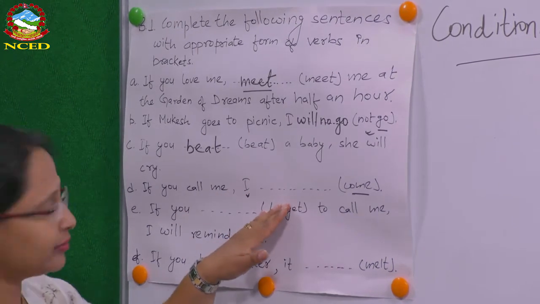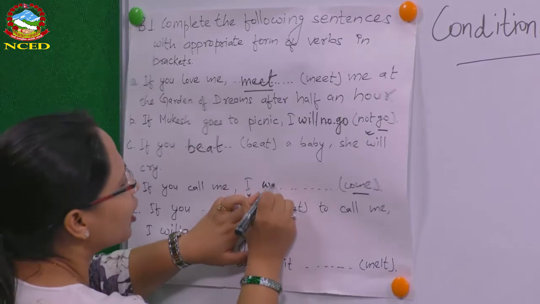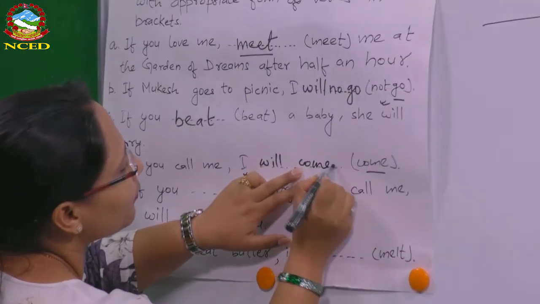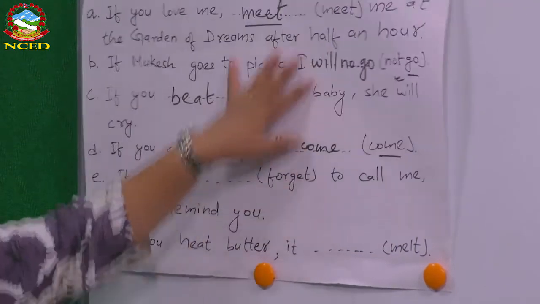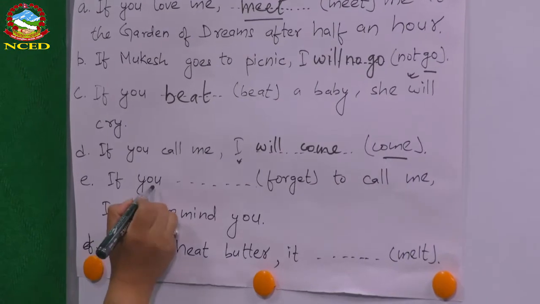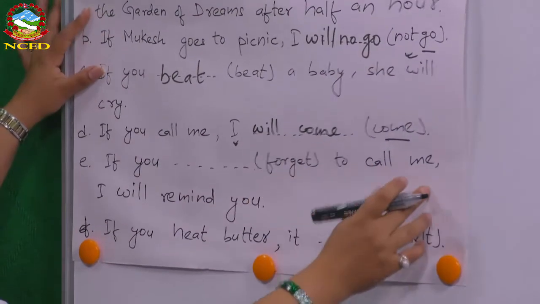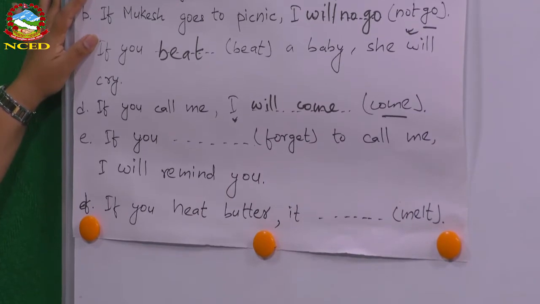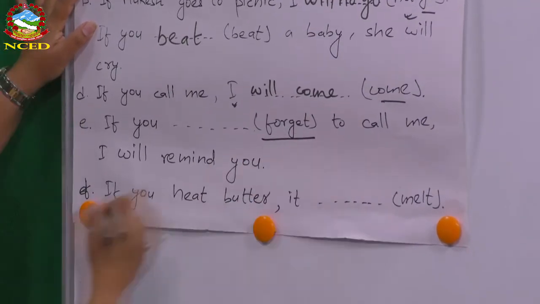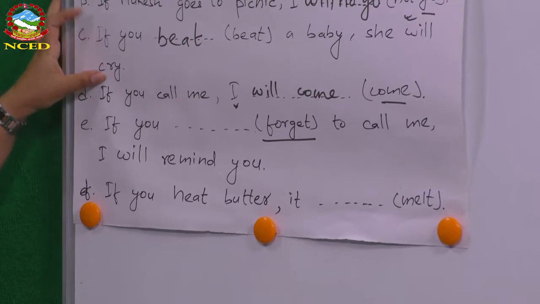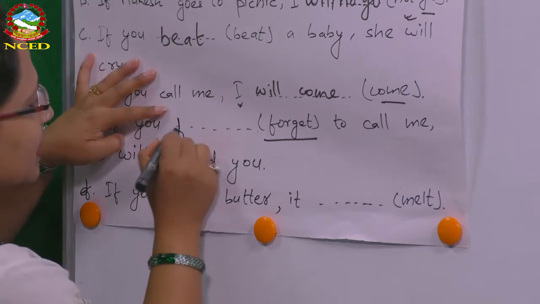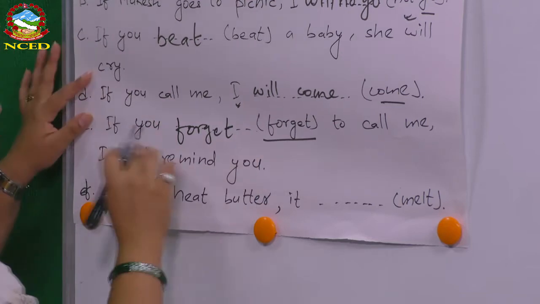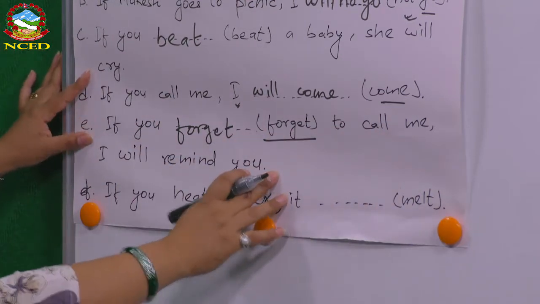तिमीले बोलायो भने म आउँछु, that is the tense, so I will come, possibility. Okay, if you call me, it is possible that I will come, so that shows possibility. If you forget is the verb, to call me, I will remind you. So what is the right form of the verb forget here? Now again, this is if clause and we are talking about conditional type 1 sentences. So simple present form of the verb, right? So if you forget to call me, I will remind you, okay?